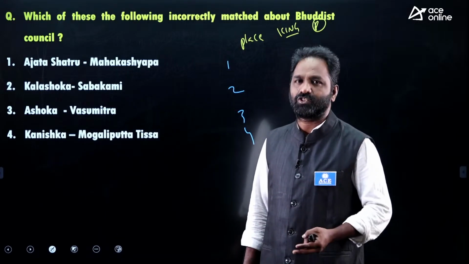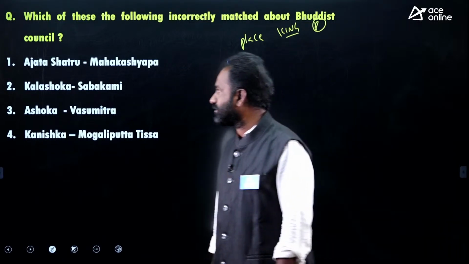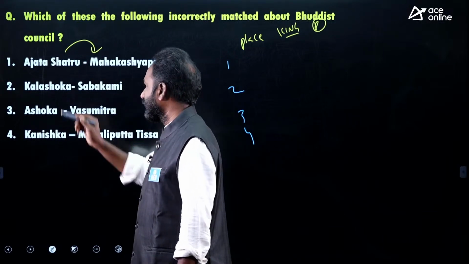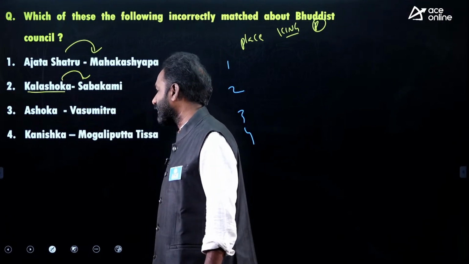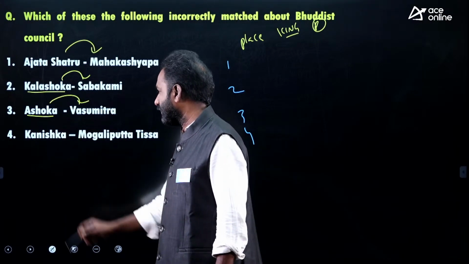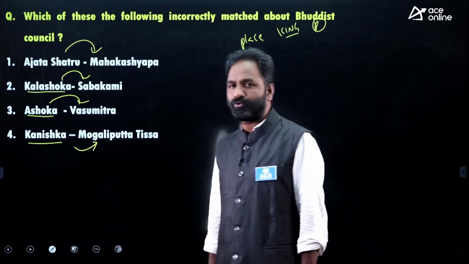For example, the first Buddhist council: Ajatashatru, presided by Mahakashyapa. Second: conducted by Kalashoka and presided by Sabakami. Third: Ashoka, presided by Vasumitra. Fourth: Kanishka, presided by Mogaliputta Tissa.